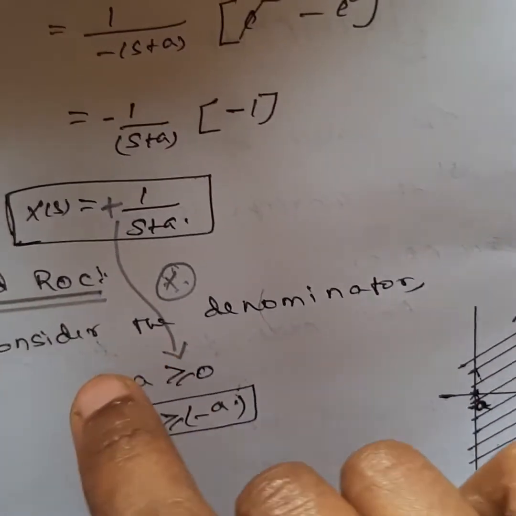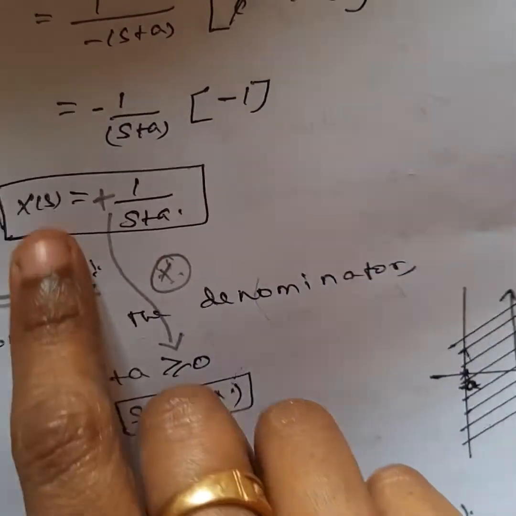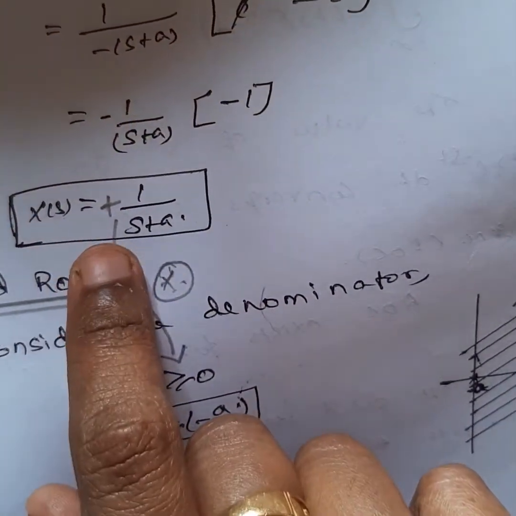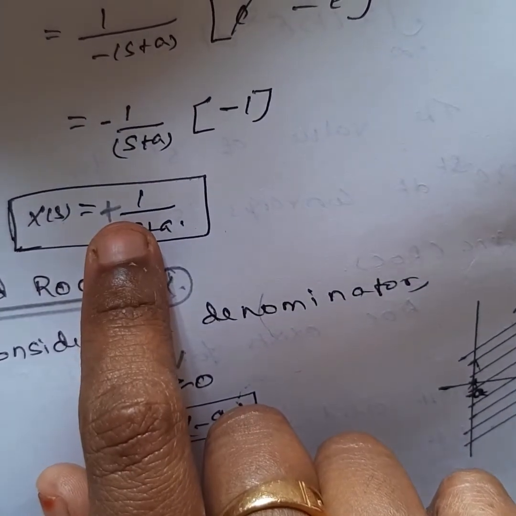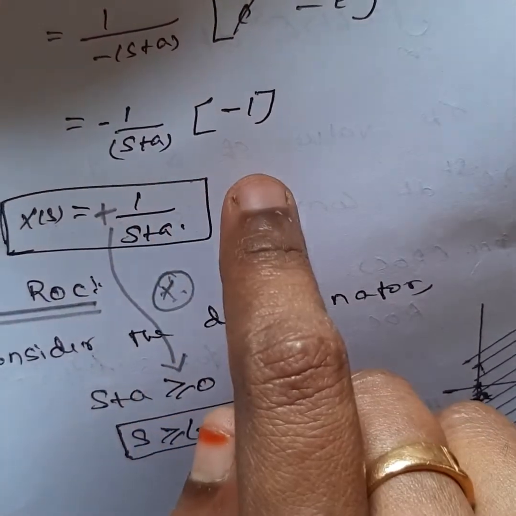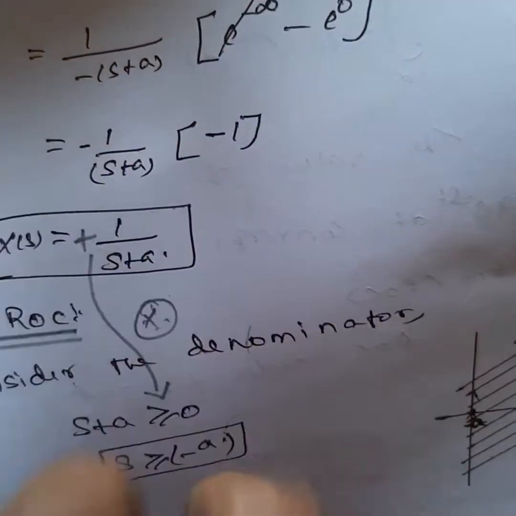To find the region of convergence, the important thing is to see whether the signal is positive or negative. It is a positive signal.